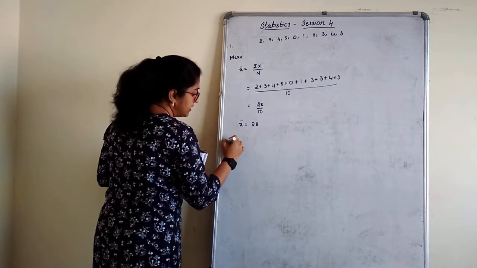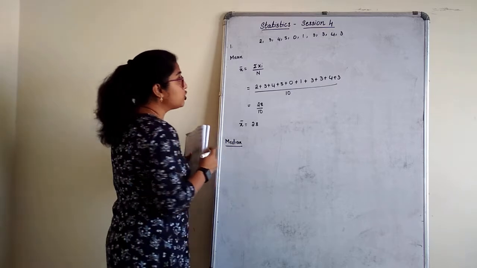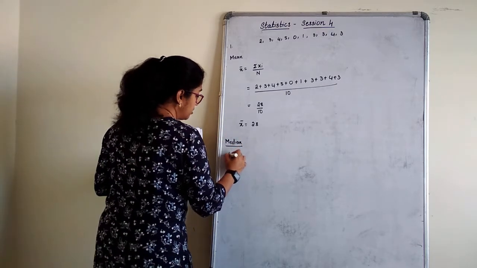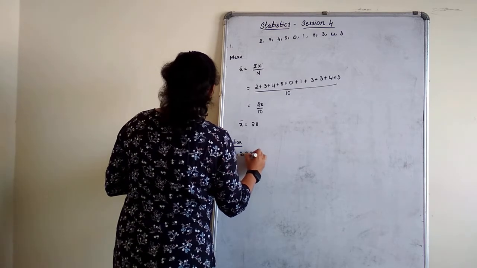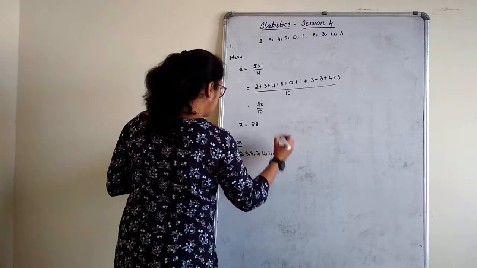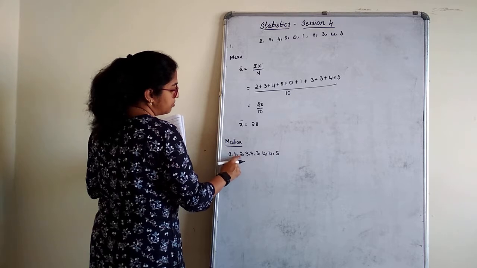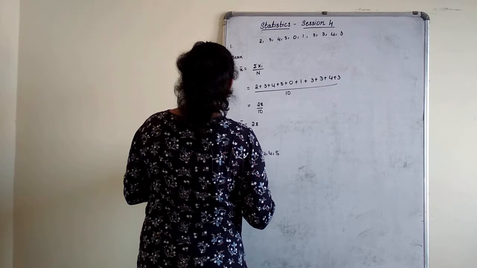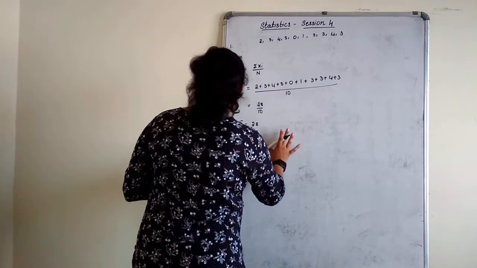Next is median. To find median, first of all you have to arrange the given data in increasing or decreasing order. So we'll arrange 0, 1, 2, 3, 3, 3, 4, 4, 5. Count how many are there? Are there 10? Just check it out: 1, 2, 3, 4, 5, 6, 7, 8, 9. Oh, we have missed one. We will just check: 4 is 2 times, 3 is 4 times.